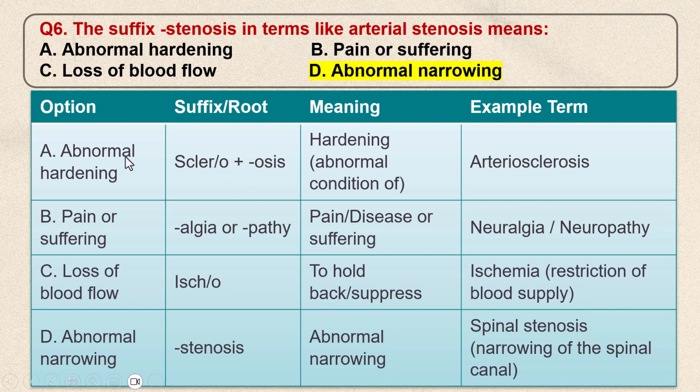Sclero or sclerosis is abnormal hardening. For example, arteriosclerosis. Algia or pathy means pain or suffering. For example, neuralgia or neuropathy. Isch is loss of blood flow. For example, ischemia is a restriction of blood supply. Stenosis means abnormal narrowing. For example, spinal stenosis, that means narrowing of the spinal canal.